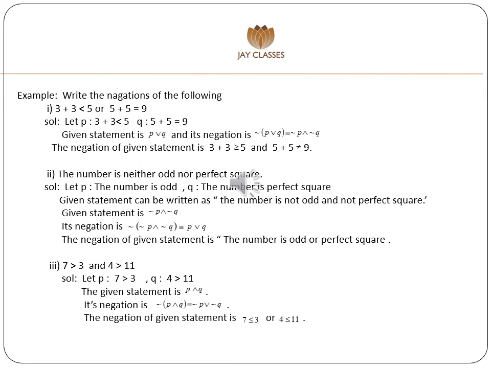Next example, 7 is greater than 3 and 4 is greater than 11. Let P as 7 is greater than 3 and Q as 4 is greater than 11. The given statement in symbolic form P and Q. Its negation is negation of P and Q is equivalent to negation P or negation Q. The negation of the given statement is 7 is less than or equal to 3 or 4 is less than or equal to 11.